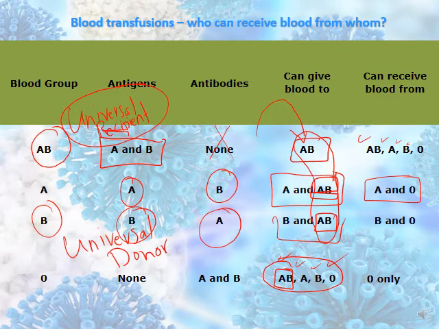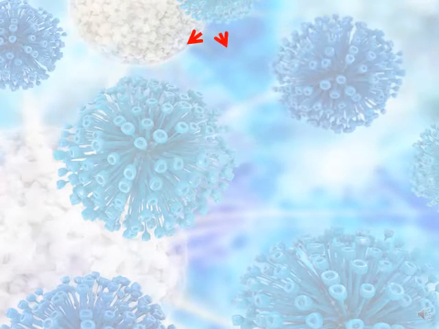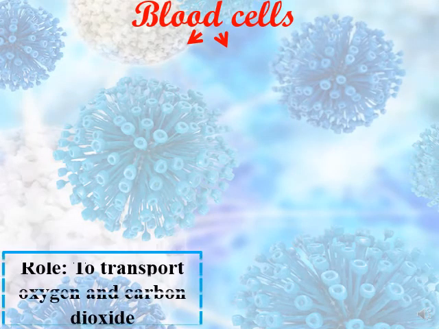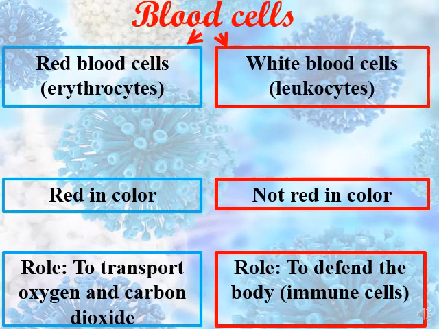While the antibody, the blood group O, can receive blood only from O. Let's move now to the immune cells. In the cells, we have different blood cells, different components, and different functions. Let's talk first about the red blood cells.